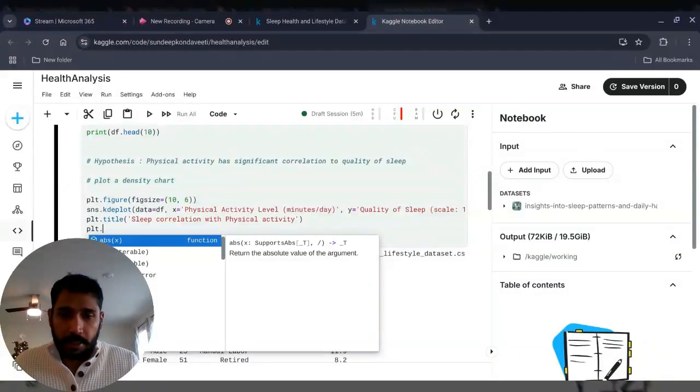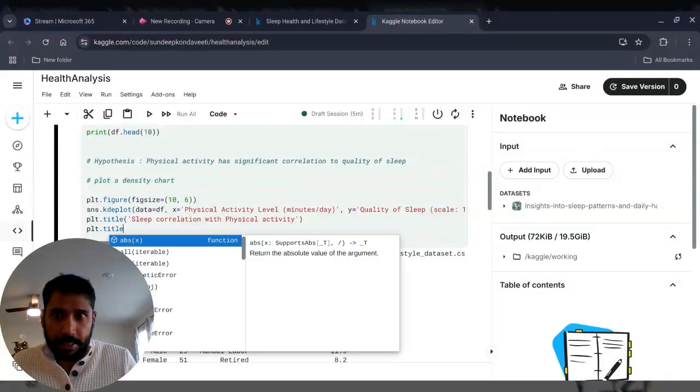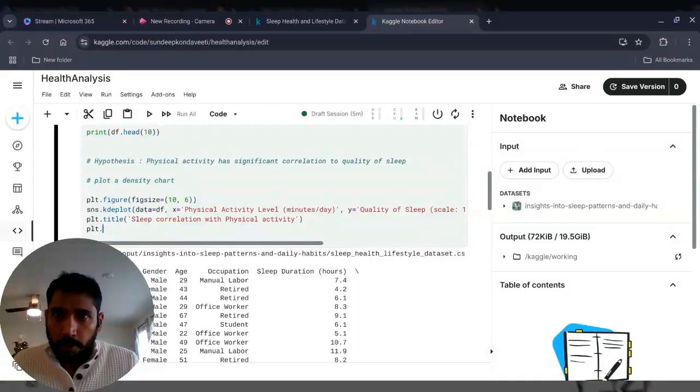PLT. So shift enter is going to be run. I think I accidentally hit that. I do want to indicate the X label and Y label so it is easy to understand what I'm trying to plot. X label will be physical activity. I do want to call out the units here in minutes per day.